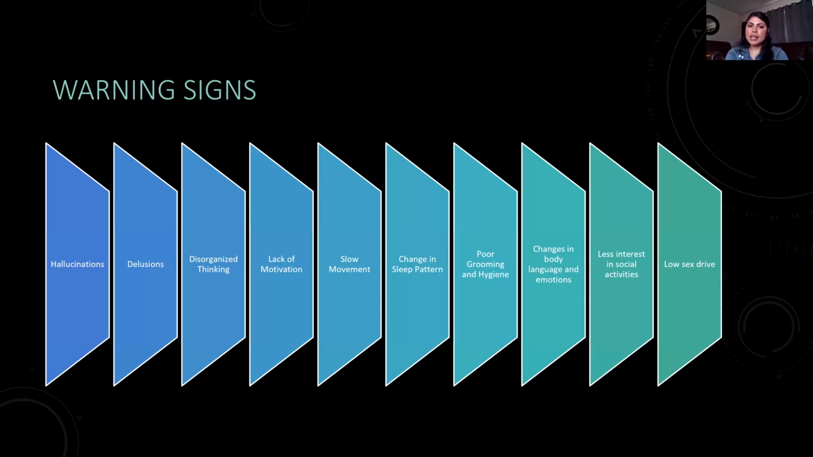So for warning signs, as I mentioned, hallucinations, illusions, disorganized thinking, then when you start seeing a lack of motivation, slow movement, change in sleep patterns, poor grooming and hygiene, changes in body language and emotions, less interest in social activities, and low sex drive, these are warning signs that you want to really pay attention to and see how common or how often they're happening.